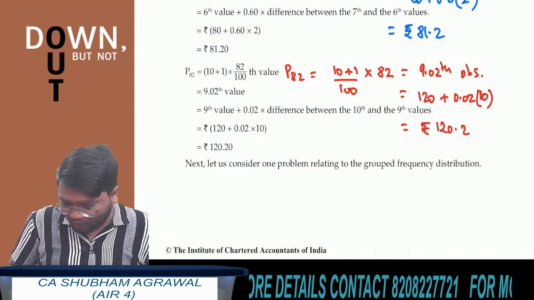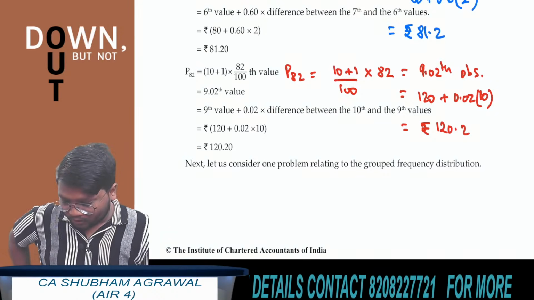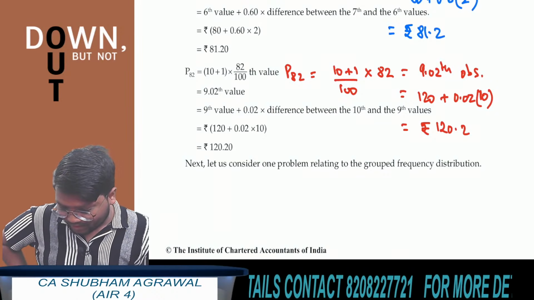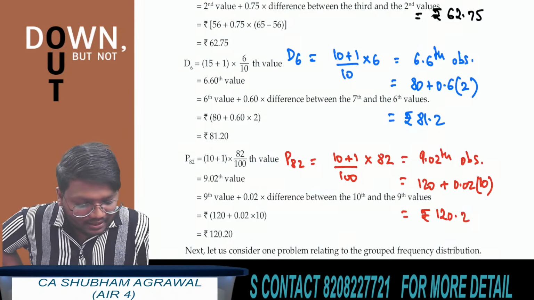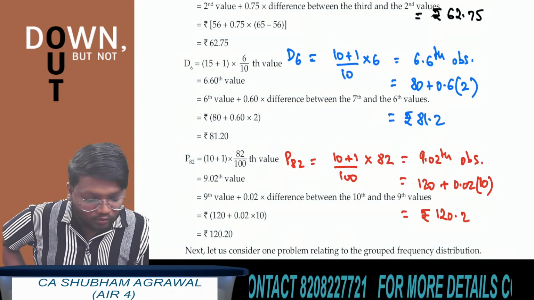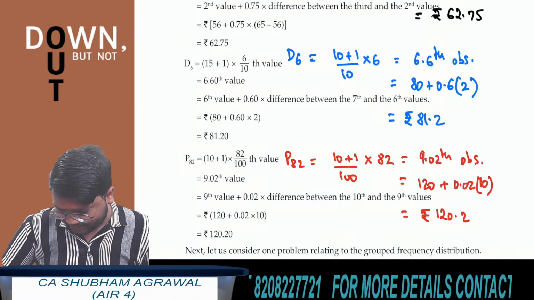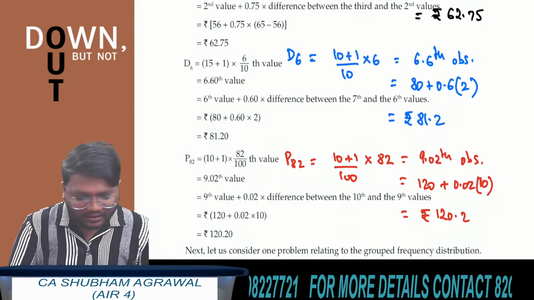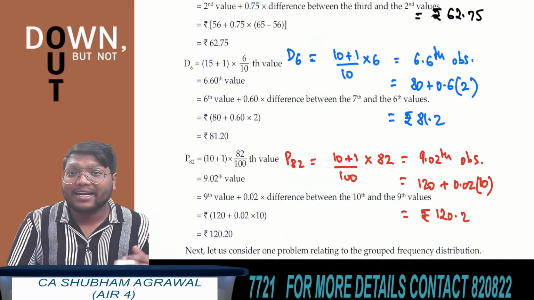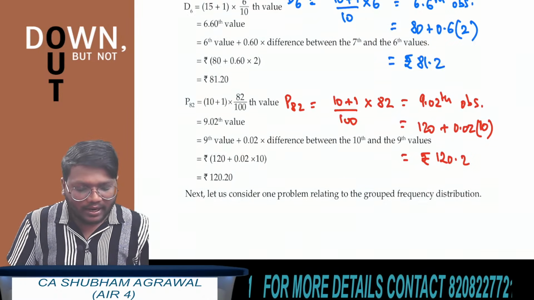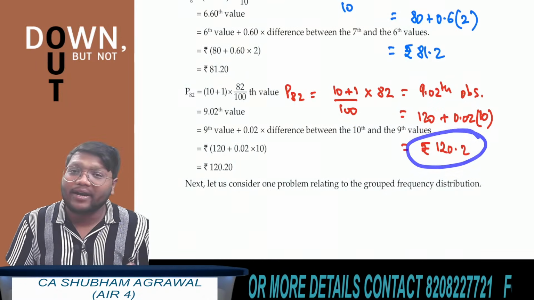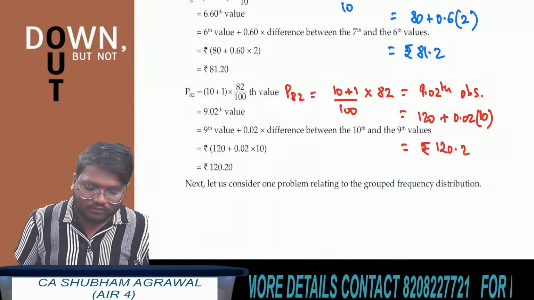I hope all of you have got the same answers. The sixth decile is not 8.12. It is 81.2 rupees. I think you made some silly mistake while writing the answer. The correct answer is 81.2 rupees. And the 82nd percentile is 120.2 rupees.